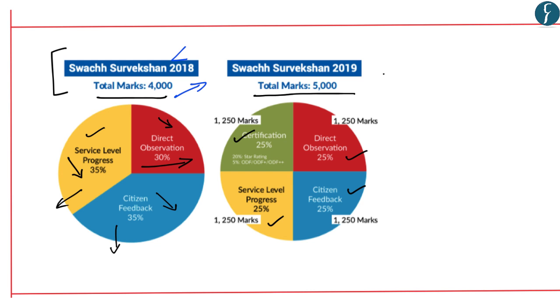So this topic of Swachh Survekshan of 2019 becomes important from your prelims perspective. You must know about the four different components and also the fact that they carry equal points, and also the difference with respect to the Swachh Survekshan of 2018, which had three components as compared to the present four components. So on this note, this topic becomes important from your prelims point of view. With this, let's move on to our next news discussion.